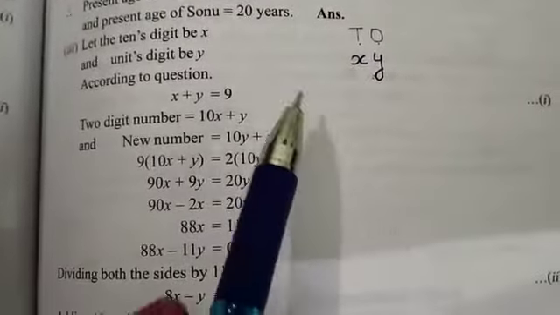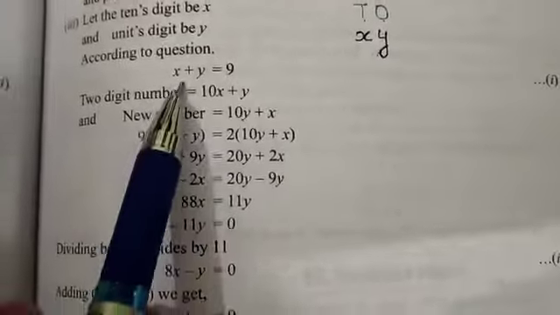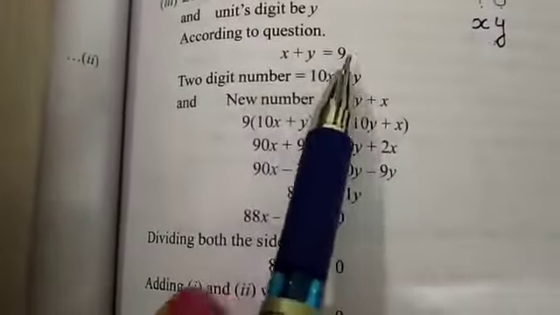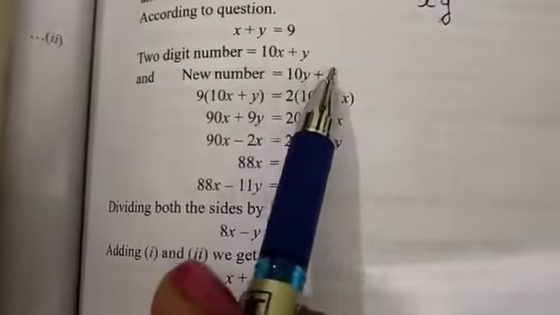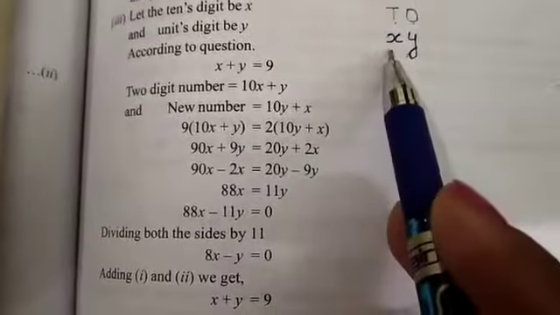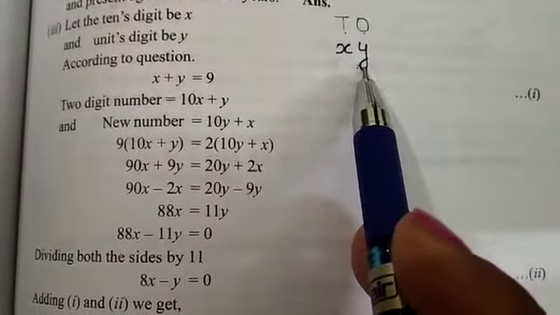And we can take as like 5, 4, 6, 3. This can be, so x plus y is equal to 9. Now the 2-digit number, how to make a number 2-digit? It means the tens place always is multiplied with 10 and the ones place will be added.